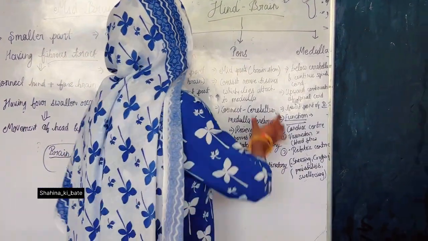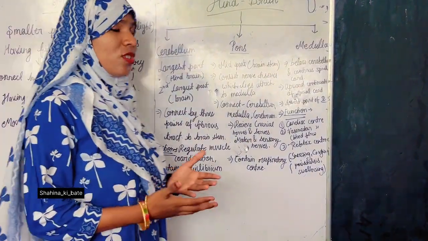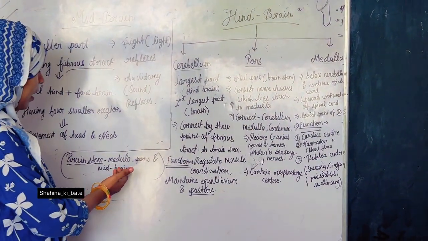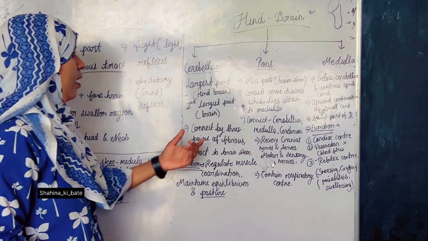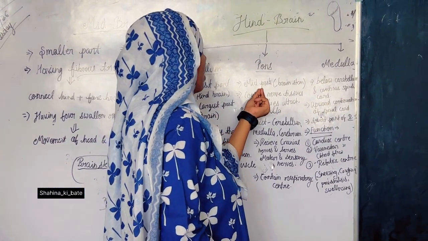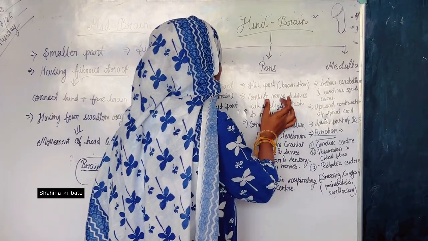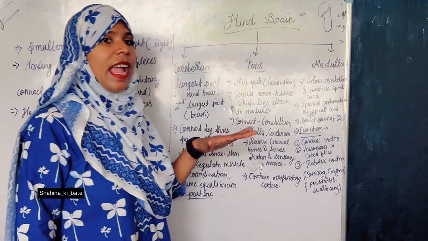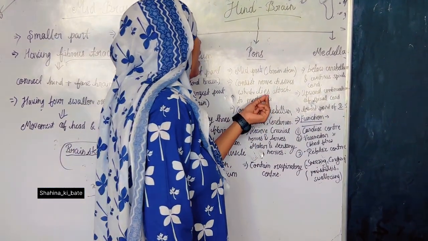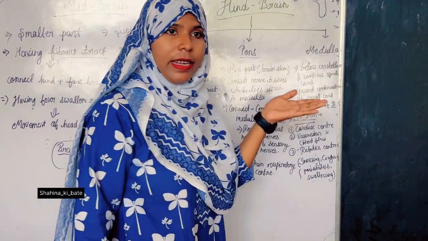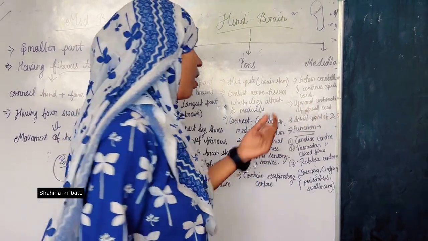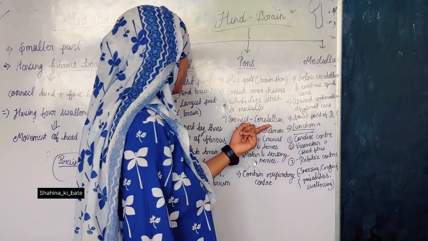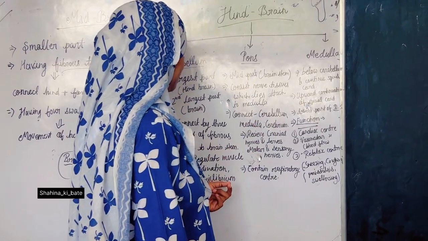Next we have pons. Then what are the characteristics of the pons? It is the middle part of the brain stem. What is brain stem? Collection of medulla, pons and the midbrain. It consists of nerve tissue which lies attached to the medulla. Means it is the upper part of the medulla. Next, it connects cerebellum, medulla and cerebrum.